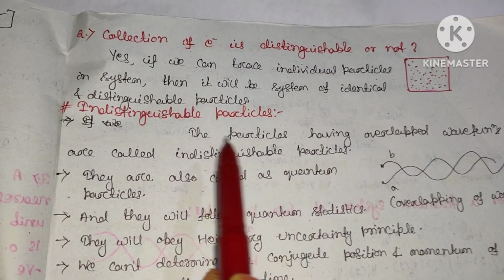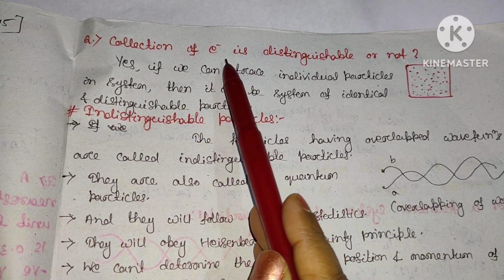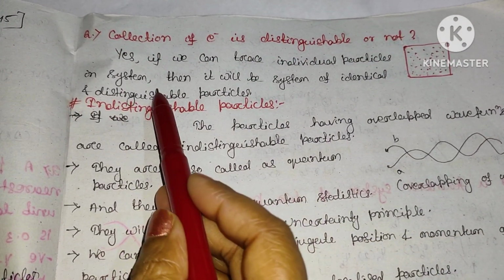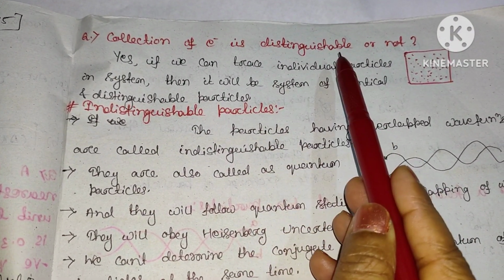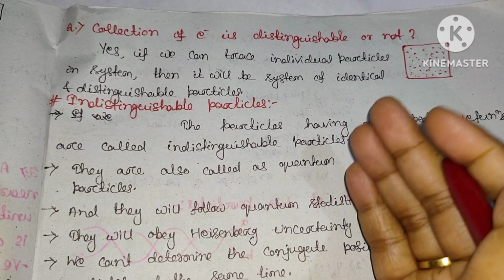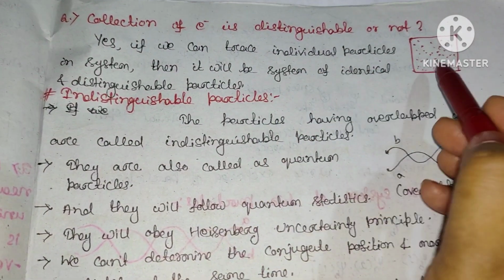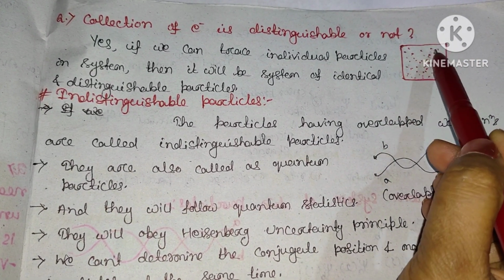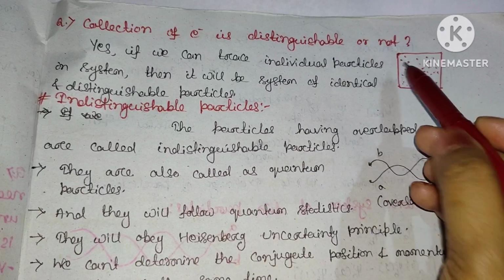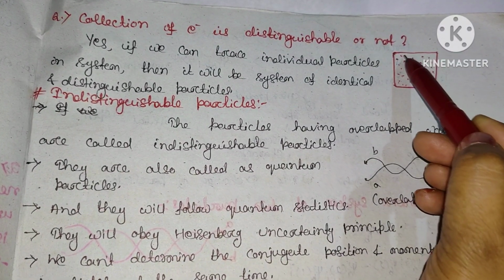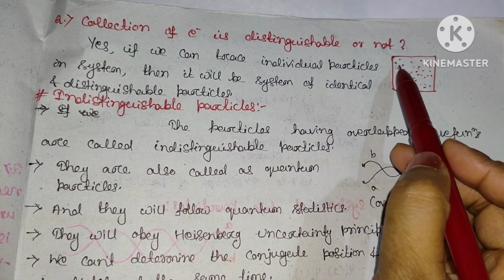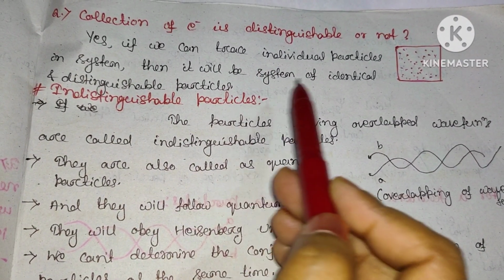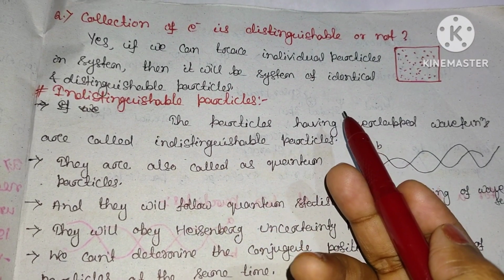If someone asks you whether the collection of electrons is distinguishable or not, then your answer is yes. Why? Distinguishable means you can distinguish the particles, that is, this particle is A, this particle is B and so on. Here you can see these are the number of electrons. If I give the names, this is 1, 2, 3 like this, and you can trace the individual particle in a system, then it will be a system of identical and distinguishable particles.